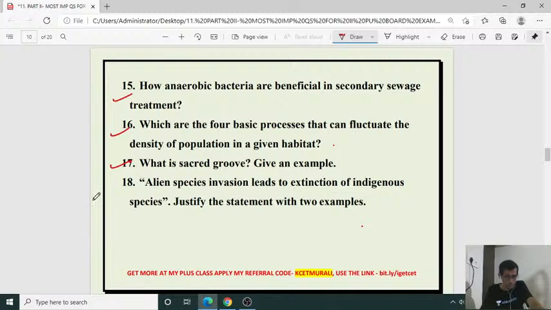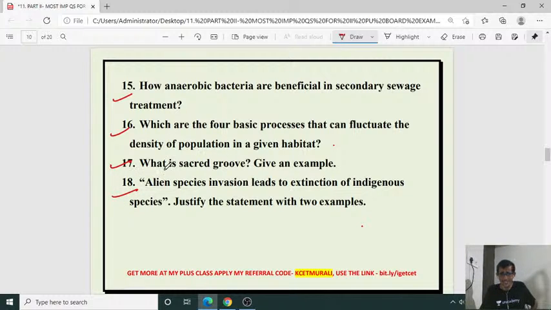Yes, Shishika. This is some of the important questions that I worked out from the last several years' question papers. So I am giving this in the form of set 1, set 2, set 3. Set 1 I already discussed in the previous class, that is on 23rd. This is second one, set 2, and the third one is on 27th. On 27th I am going to give the third set of questions and also diagram based questions. Okay, that also is going to be discussed. You know the questions and answers, but these are the most important, commonly asked questions. Okay, Shishika, got it?